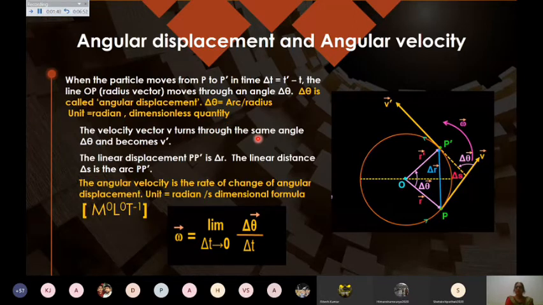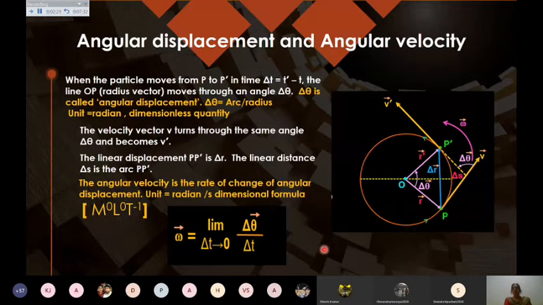If I talk about angular velocity, it is defined as the rate of change of angular displacement, and it is denoted by omega. For the instantaneous angular velocity, I may write the limit delta t tends to 0 of delta theta upon delta t. Angle is measured in radian and time in seconds, so the unit will be radian per second. The dimensional formula is M0 L0 T minus 1.